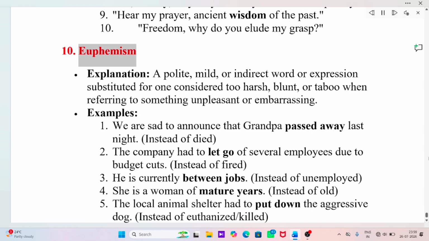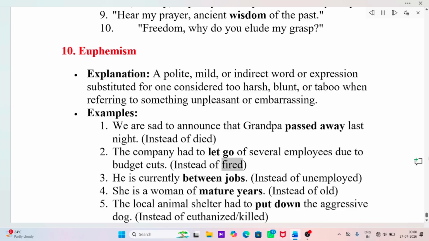10. Euphemism. Explanation: A polite, mild, or indirect word or expression substituted for one considered too harsh, blunt, or taboo when referring to something unpleasant or embarrassing. Examples: We are sad to announce that Grandpa passed away last night. Instead of died.